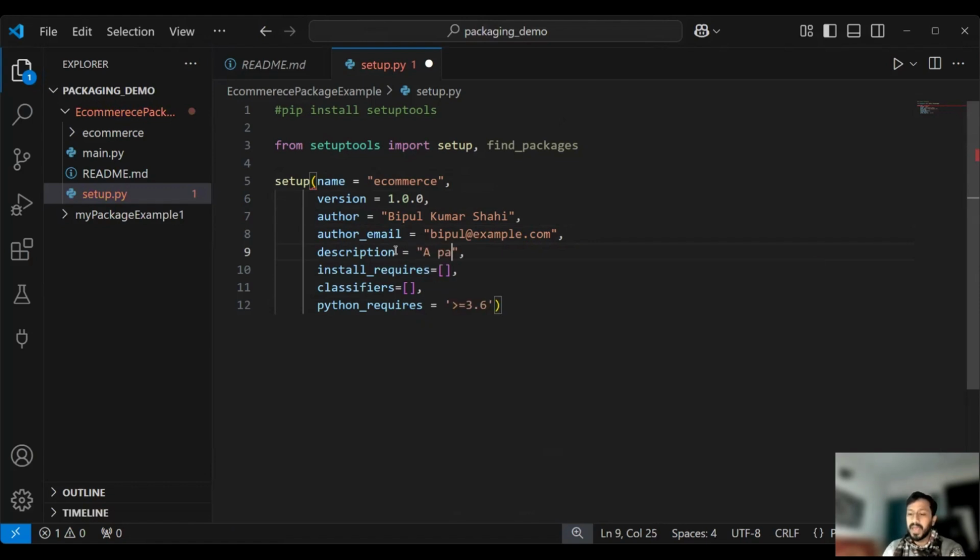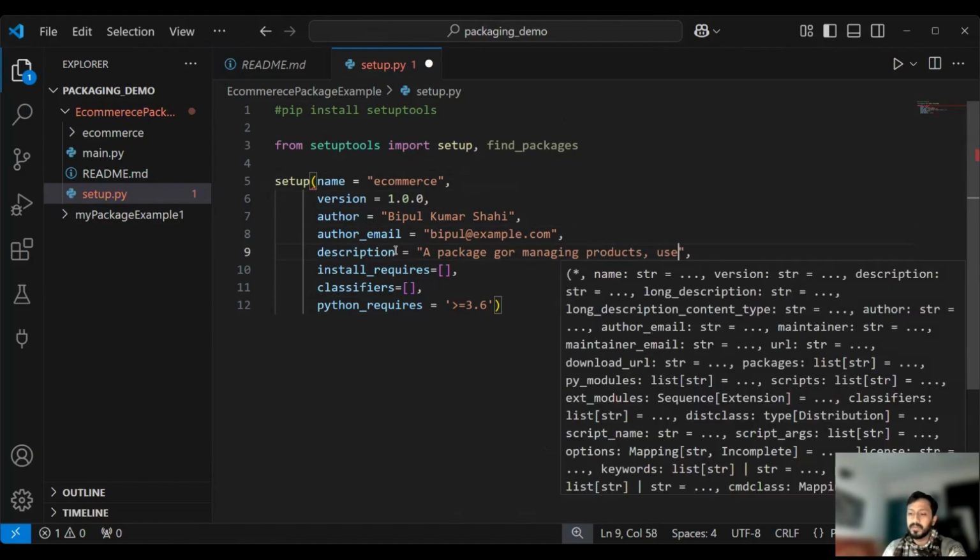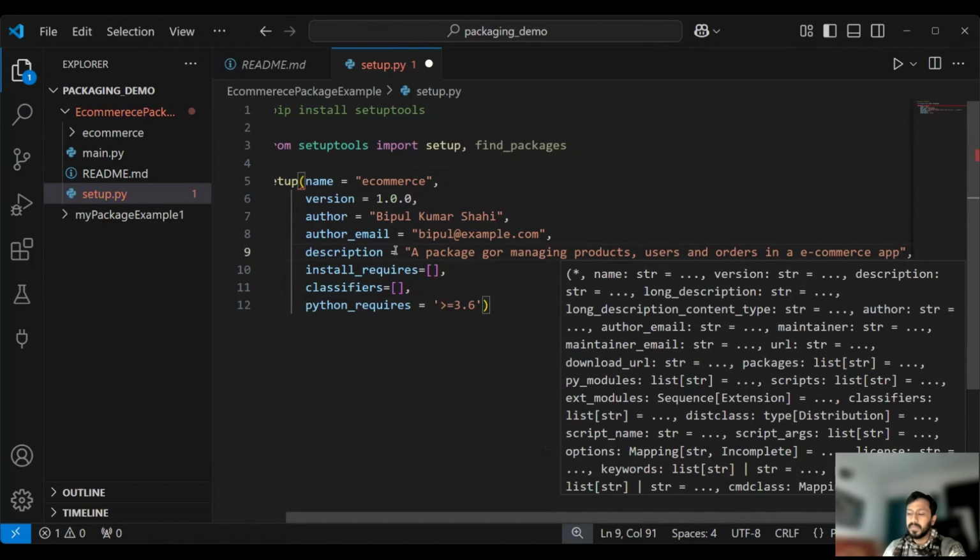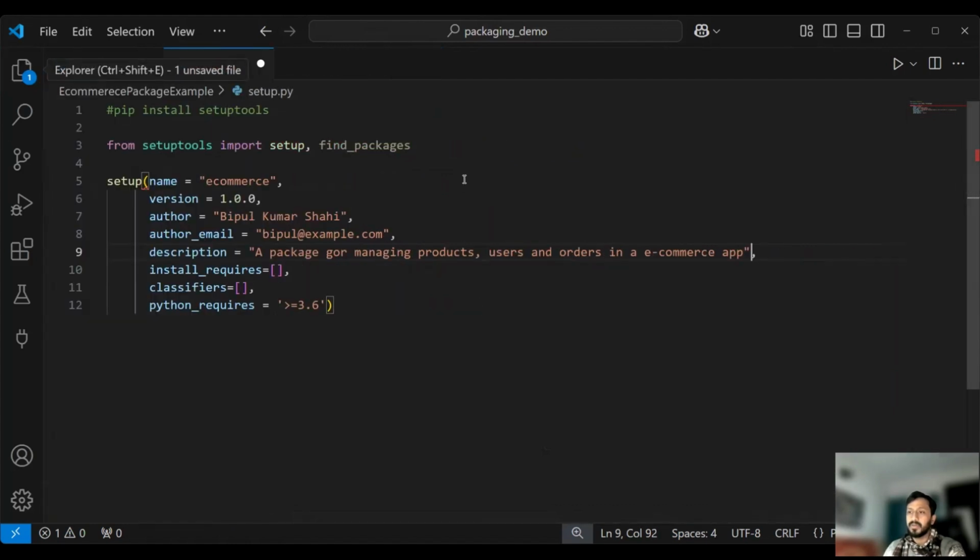So I can write a package for managing products, users, and orders in an e-commerce app. Nice. All right. Next, what we do, we'll write over here the install requires.